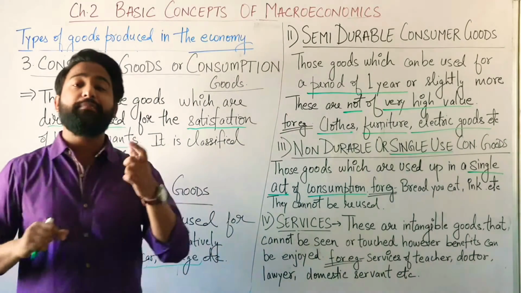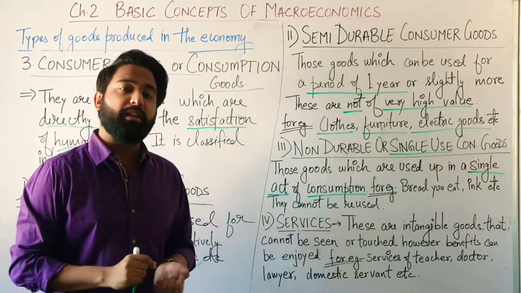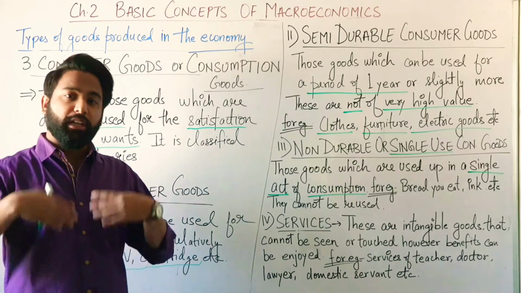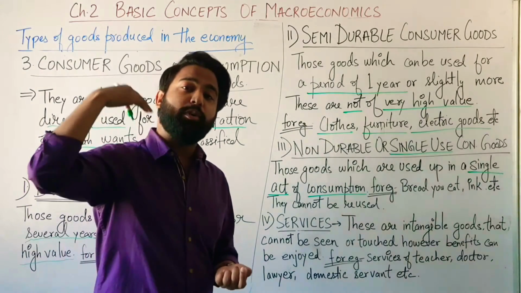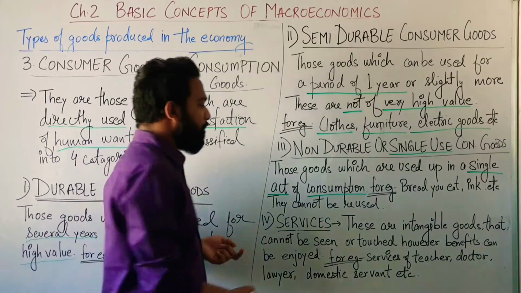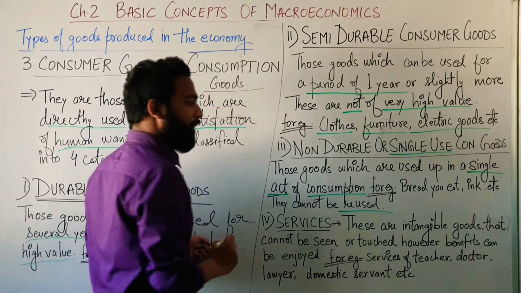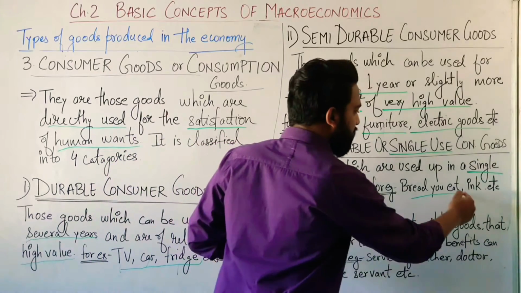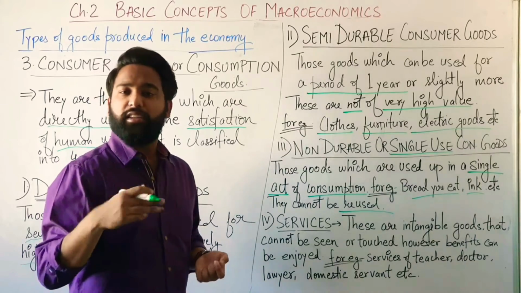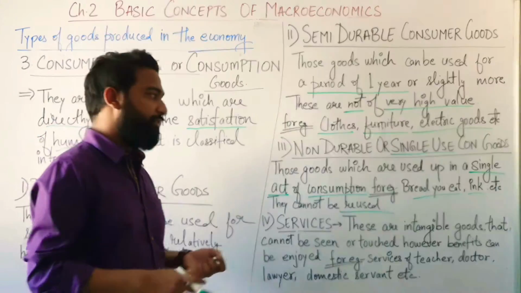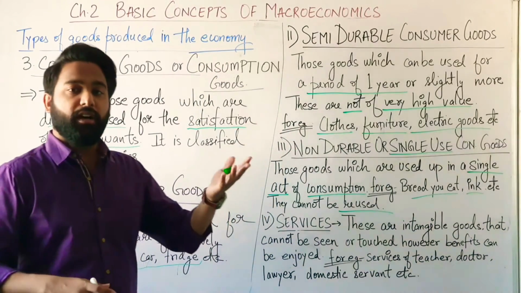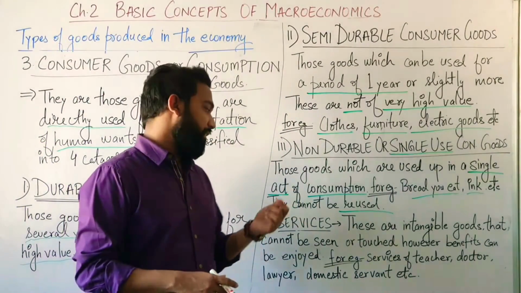For example, the medicines. Medicines can be used only once. Once you have consumed it, you cannot regain that medicine. You have to go again to the medical store and you have to buy them. So, they cannot be reused. Fine. For example, bread you eat, ink, medicines, and so many other things. Your LPG gas, you can use it only once, and when it is completed, then you have to send it to the shop so that it can be refilled.